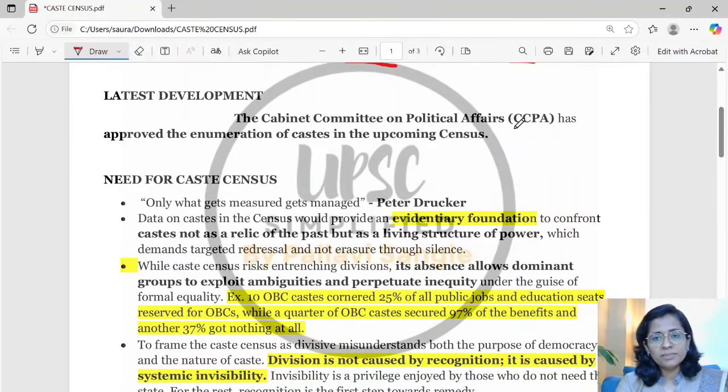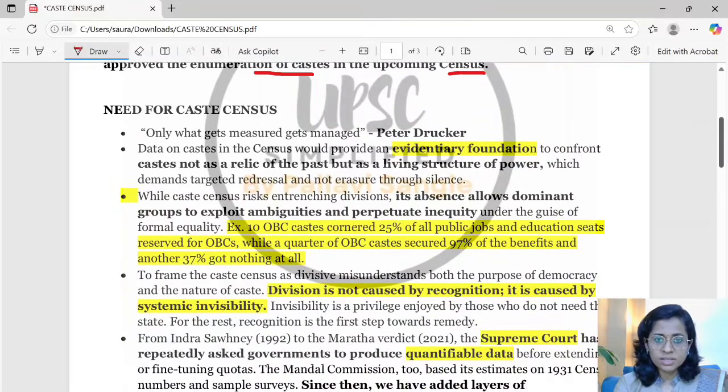So what is the latest development? The Cabinet Committee on Political Affairs has approved the enumeration of caste in the upcoming census. One is a survey and one is enumeration in the census. Here we will have a complete picture of all the castes and the number of individuals and comprehensive data regarding every caste. So what is the need of this caste census?